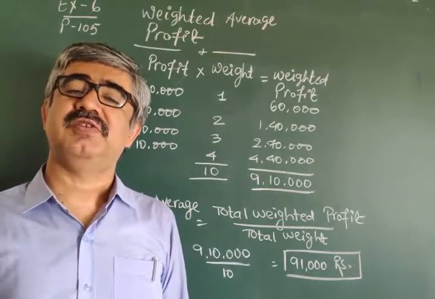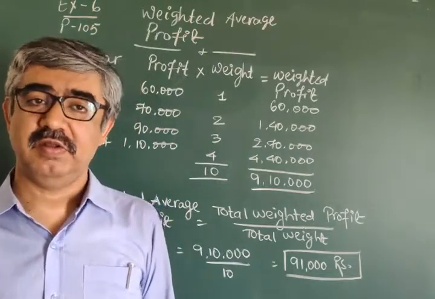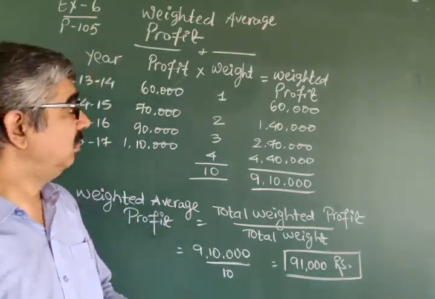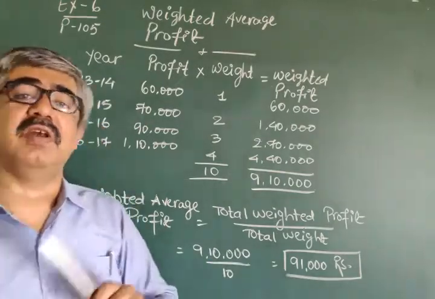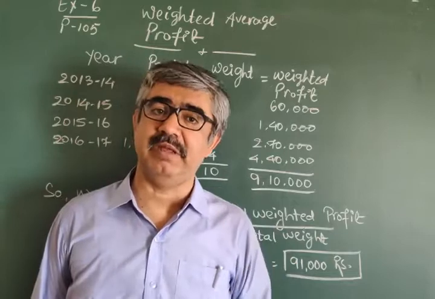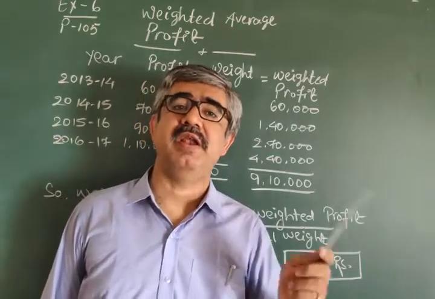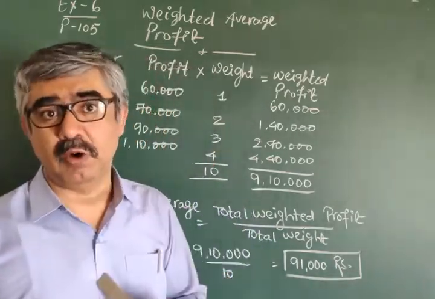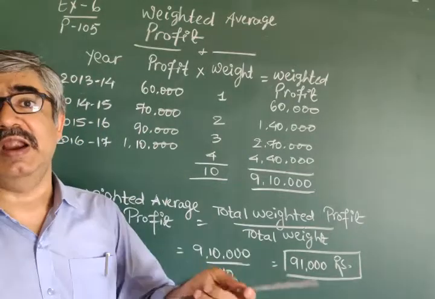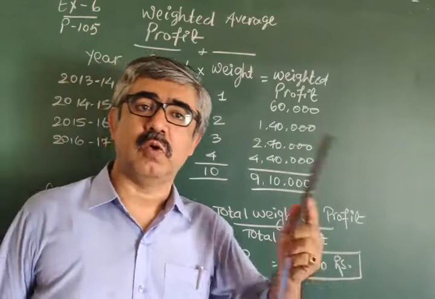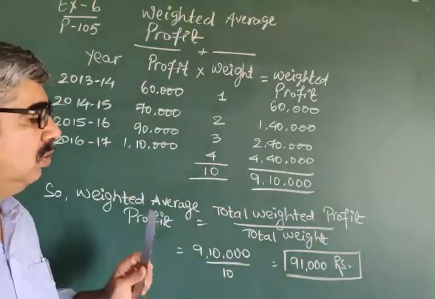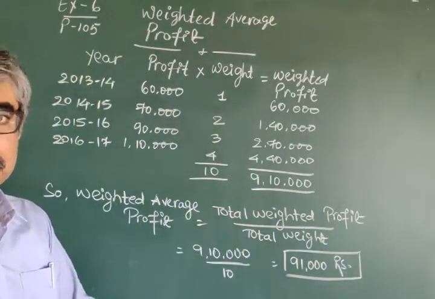Number of years purchase, from where we can get it? Not from this. This is not number of years. That information must be provided in the question if we want to tell you to find goodwill. Here in this question it is not, and so it is not possible to find out goodwill in this question.